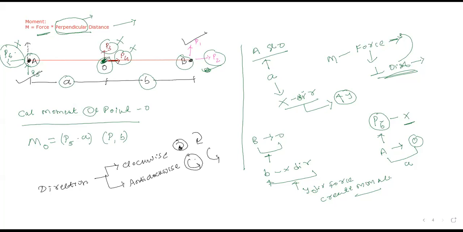At which point do we have to take the moment? Point O. Okay, point O. So now just rotate this arrow about point O. If you rotate about point O, which direction do we get? Clockwise or anti-clockwise? Clockwise is positive. Okay, that's why it is a positive one. Clear? Is the direction decided?